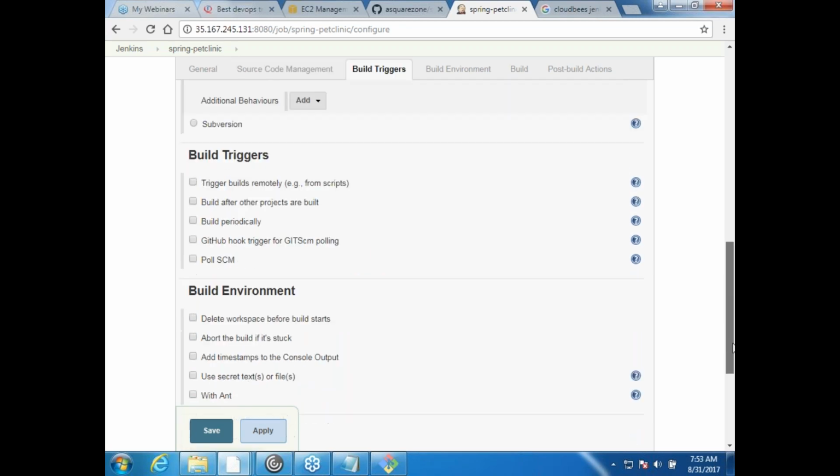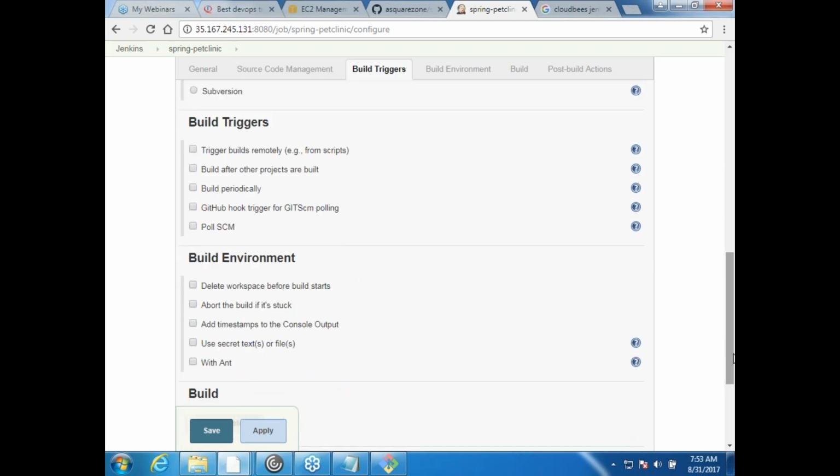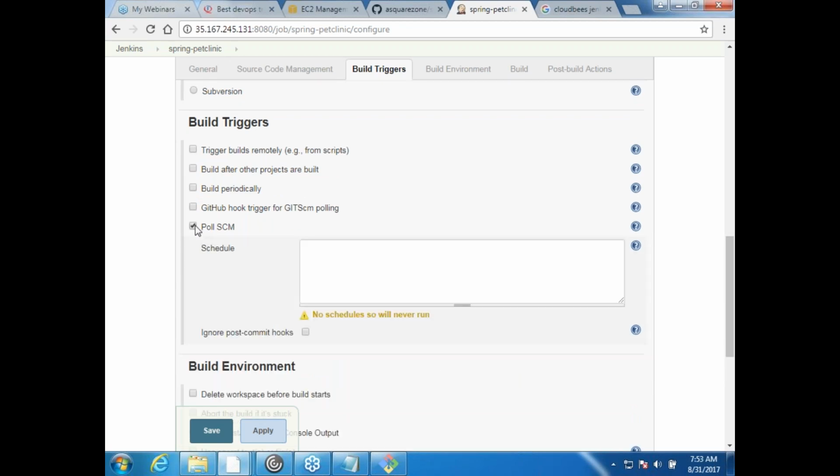Fine. And now build. When do you want to build? Is there any particular scenario when you want to build? I can just say Poll SCM. Okay. So Poll SCM, what it would do is here you would give a time, whatever time it might be, 1 second, 1 minute, whatever. For every 1 minute, it would go and check your Git repository. Is there anything new? If there is anything new, it will start the build. Otherwise, it will not start the build.